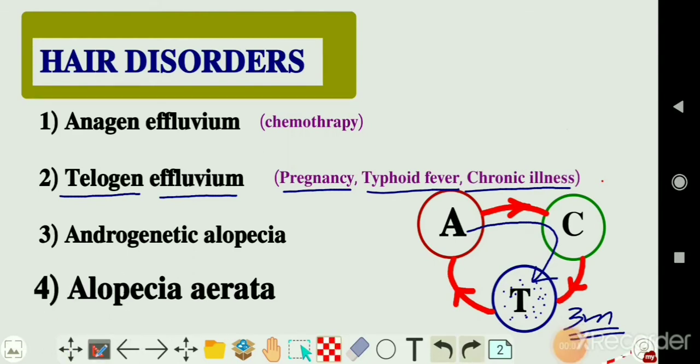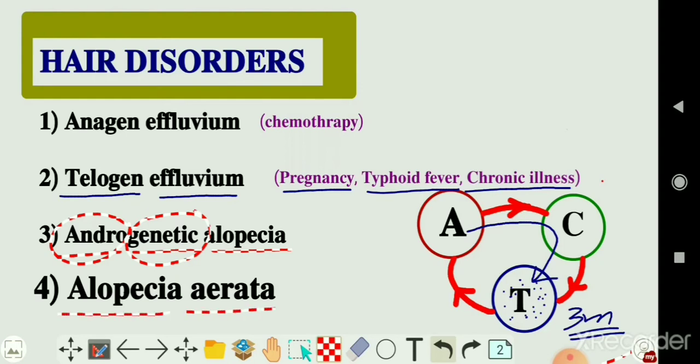Now let's see another hair disorder, that is androgenetic alopecia. Alopecia means hair loss, and this androgenetic alopecia can be due to hormones and can be due to genetic factors. There is another type of hair disorder, that is alopecia areata. This alopecia areata will be discussed in next lecture.